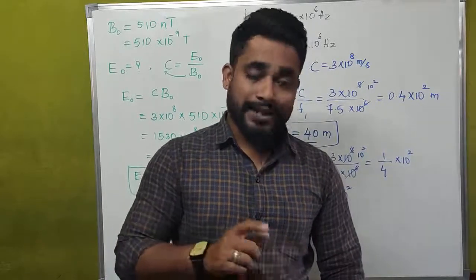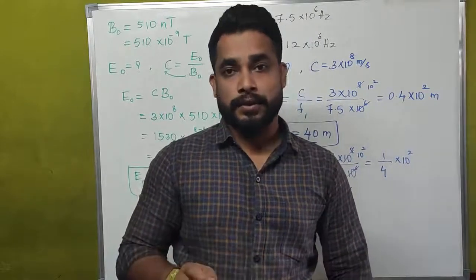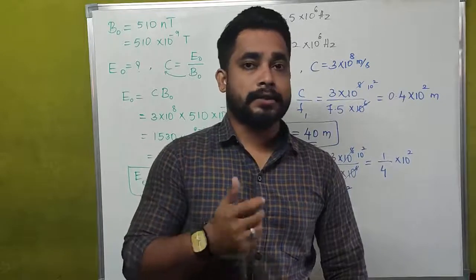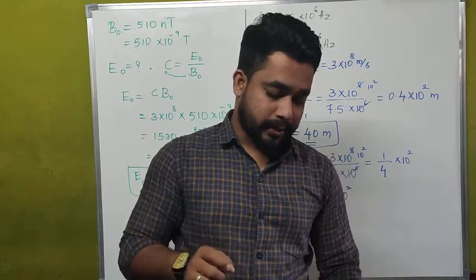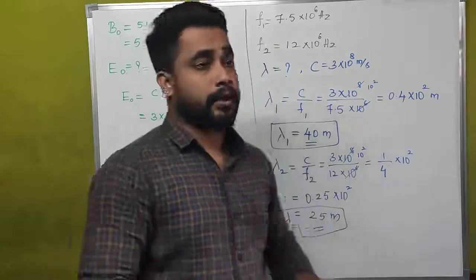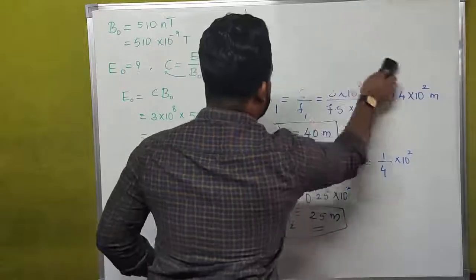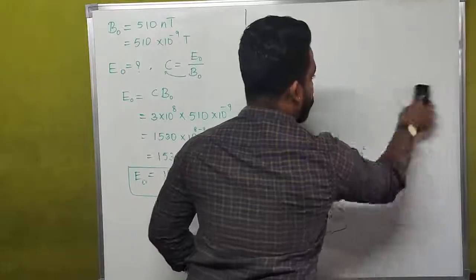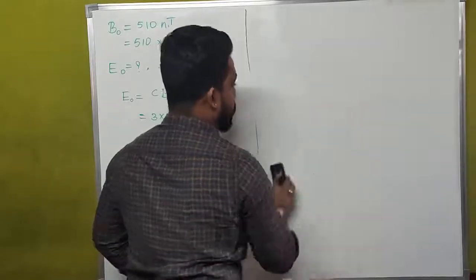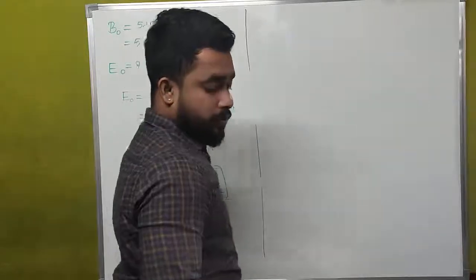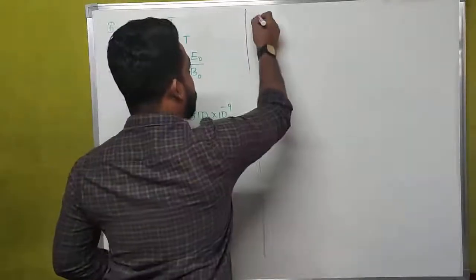And omega. What is omega? Omega is angular frequency, or we can call that angular frequency omega. And what is the value of lambda? Lambda is nothing but the wavelength of an electromagnetic wave. This is what we have to calculate now. For that, we have to write the given data first. What are the things which he has given?